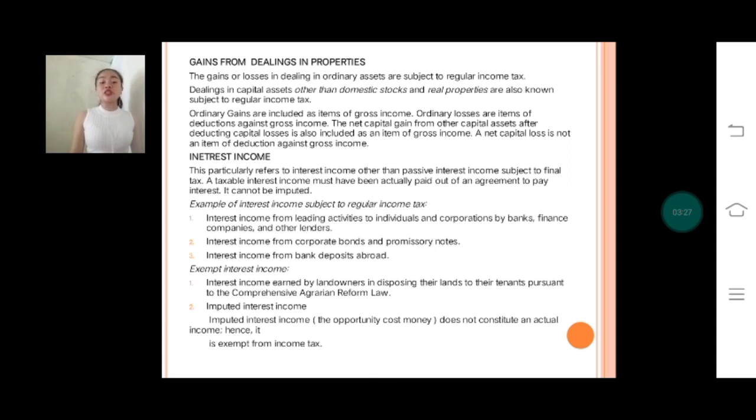Imputed interest income, the opportunity cost of money, does not constitute actual income, hence it is not subject to income tax. Take note that the power of the Commissioner to allocate income and deductions does not include the power to impute theoretical interest.